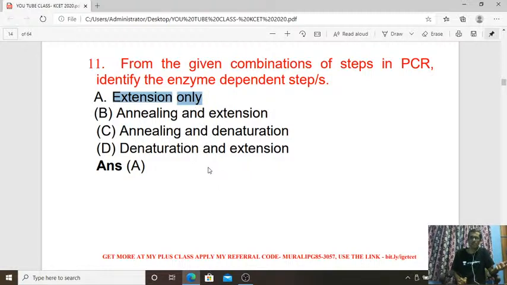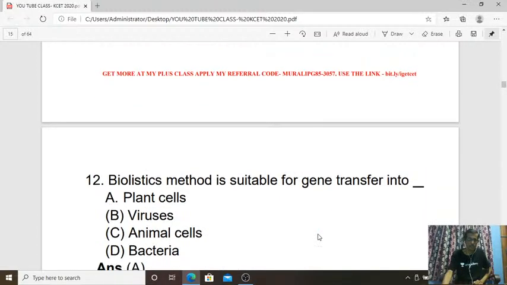It is important for the production of multiple copies of the same DNA in the case of recombinant DNA technology and other processes. So during the extension of that DNA molecule, the enzyme is very important. So identify the enzyme dependent step, that is the extension step is going to have the utilization of maximum enzymes.